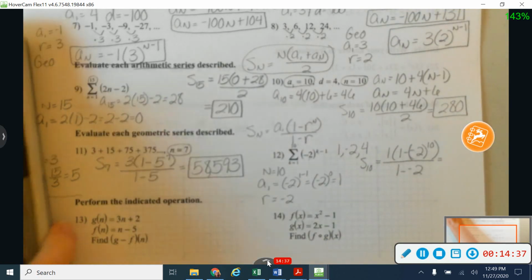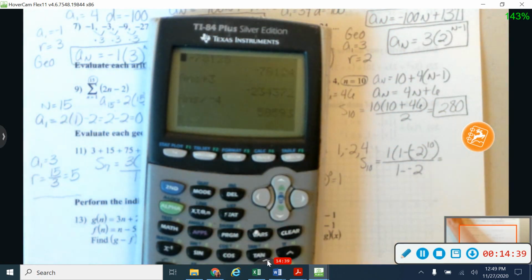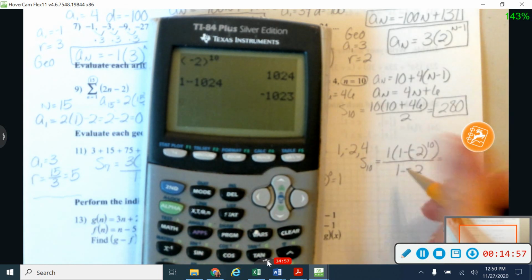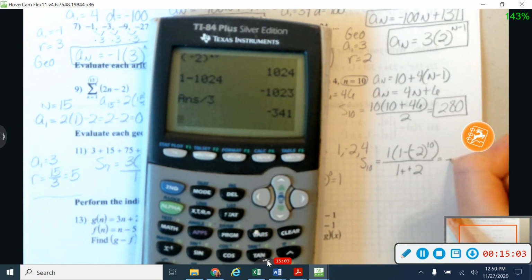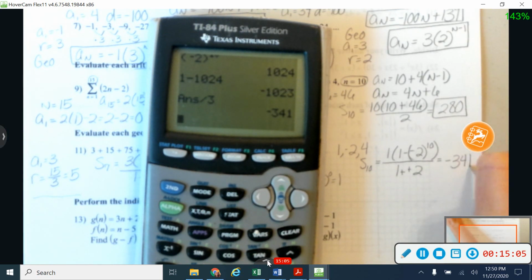All right, so let's use our calculator to help out with this a little bit. I'm going to do negative 2 raised to the 10th power first. And then I'm going to do 1 minus that 1024 inside my parentheses. And then times 1, still that. And then my minus and negative down here on the bottom is going to give me divided by 3. And so that's going to give me negative 341.